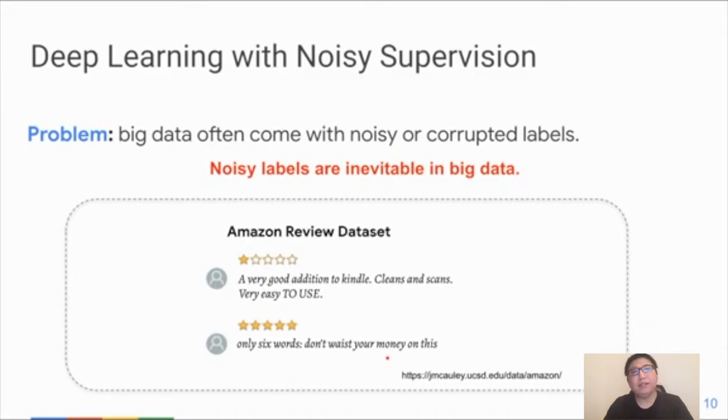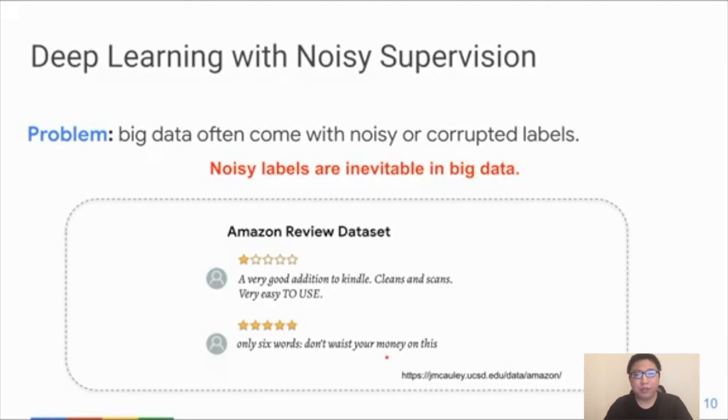If we think about it, noisy data creates a paradox for deep learning. On one hand, we need big data to train a better deep neural network model. On the other hand, the deep network model can memorize the inevitable noisy labels in the big data, which could undermine the model's generalization performance.